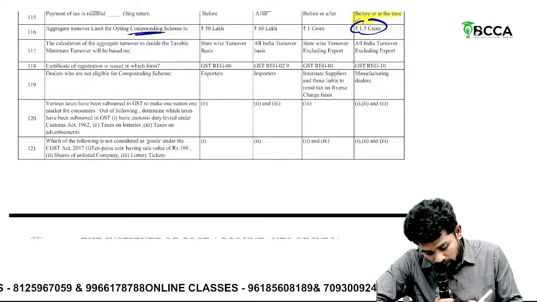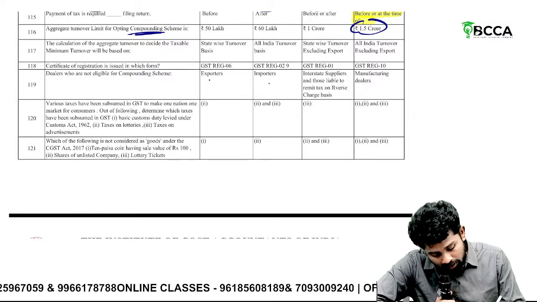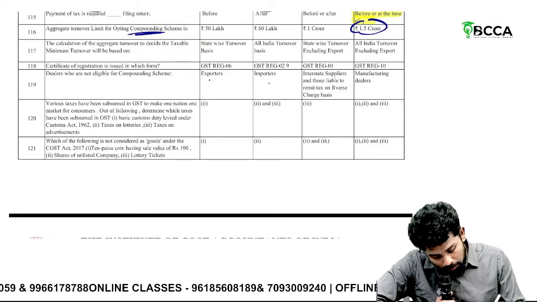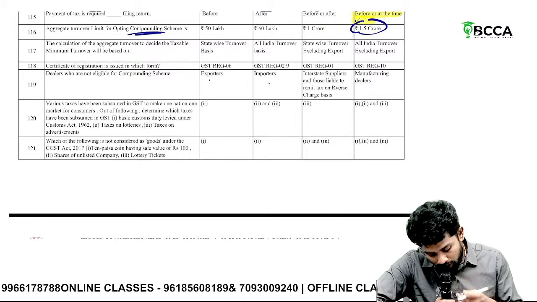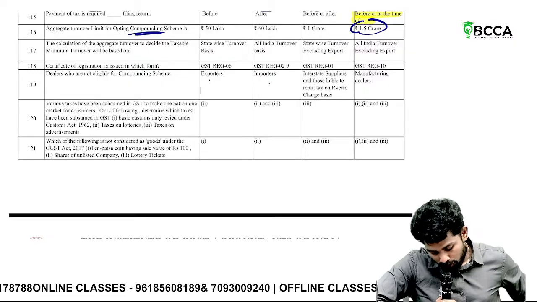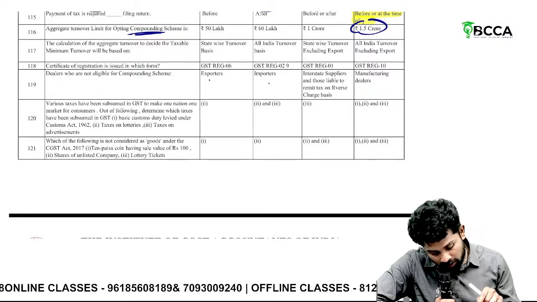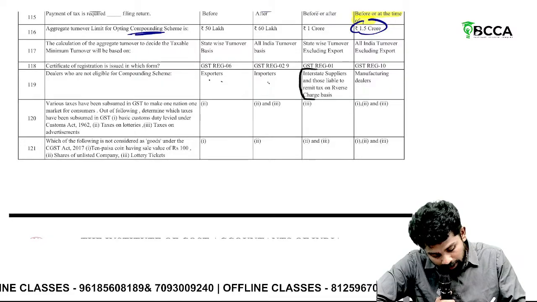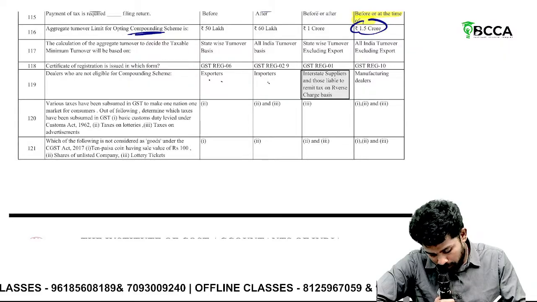Then dealers who are not eligible for compounding scheme, I mean composition scheme: exporters, importers, interstate suppliers and those liable to remit tax on reverse charge basis, manufacturing dealers. Sir, who are not eligible now? All these are not. Exporters not eligible. Sir, specifically they didn't specify exporters and importers. They mentioned this. Interstate suppliers are ineligible for composition scheme.